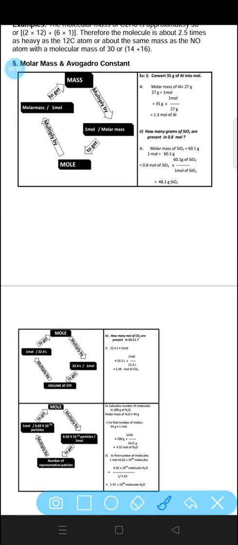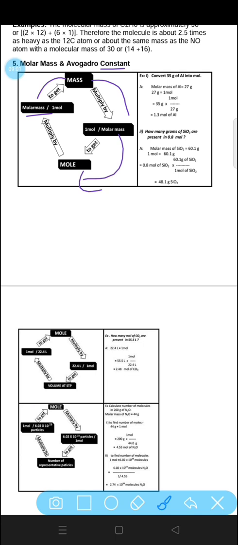Next one is molar mass and Avogadro constant. If we talk about molar mass, to get mole, mass is multiplied by 1 mole per molar mass. So this is how we can get molar mass.